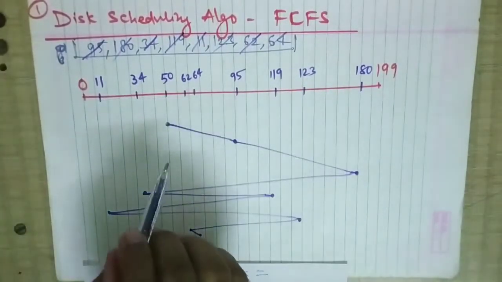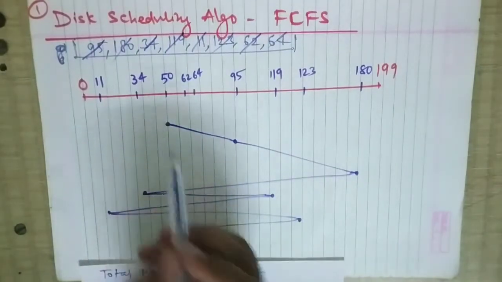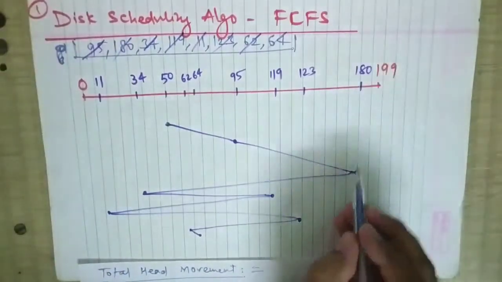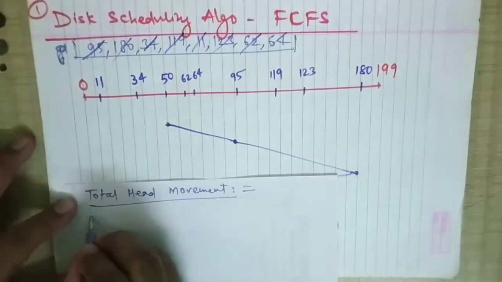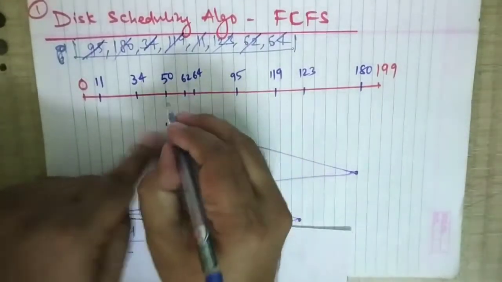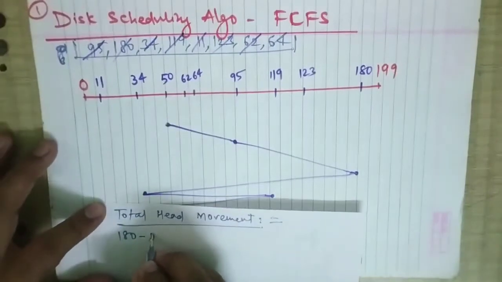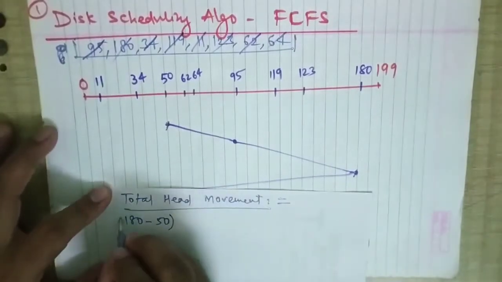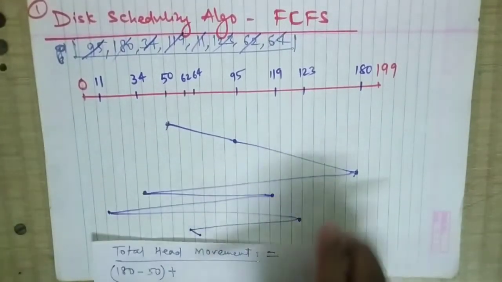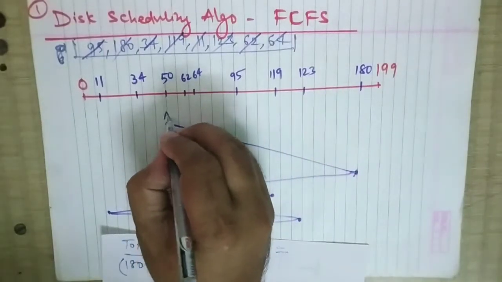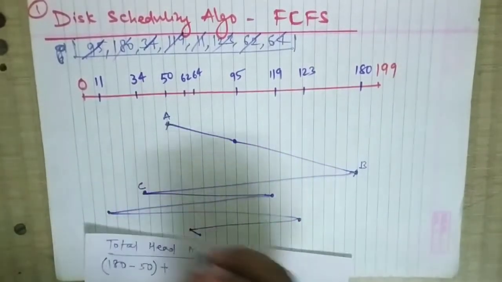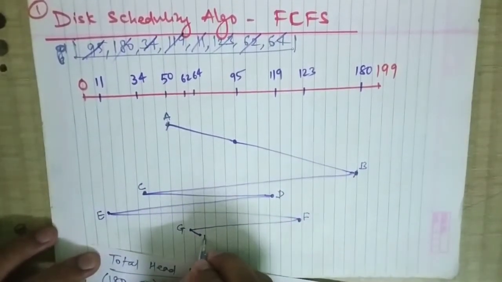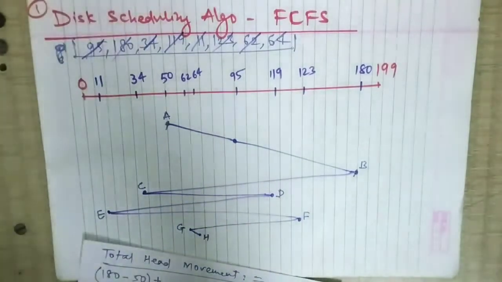First we need to start from this location, 50. From 50 to 180, so 180 minus 50. This part is calculated. Plus, we will name the points A to B, B to C, C to D, D to E, E to F, F to G, and G to H, so it will be easy for you to calculate the things.